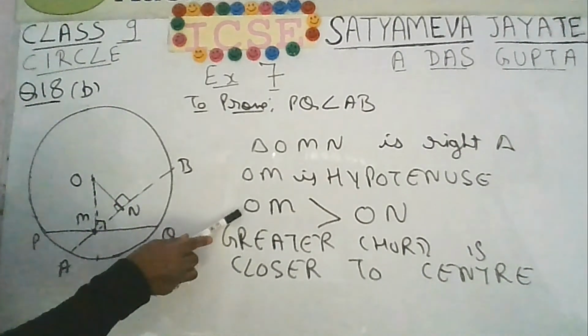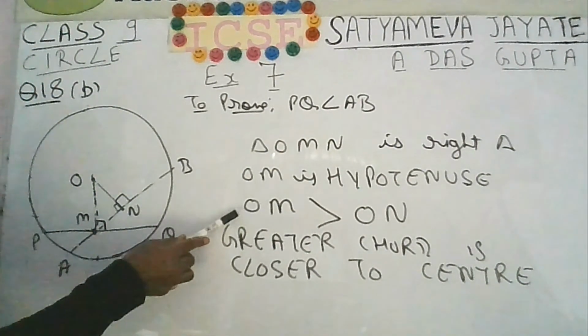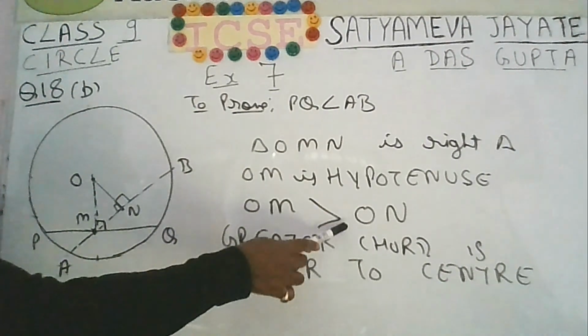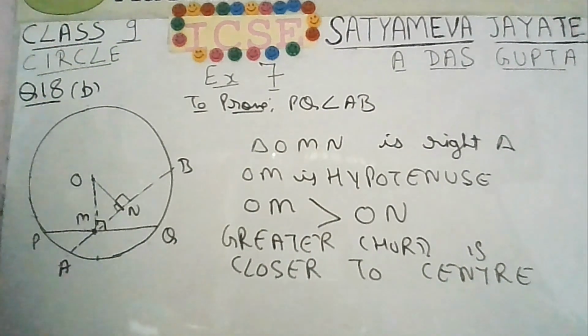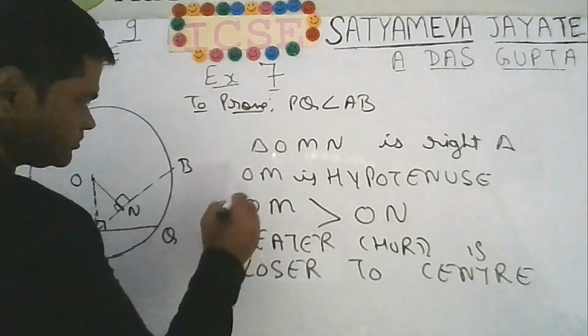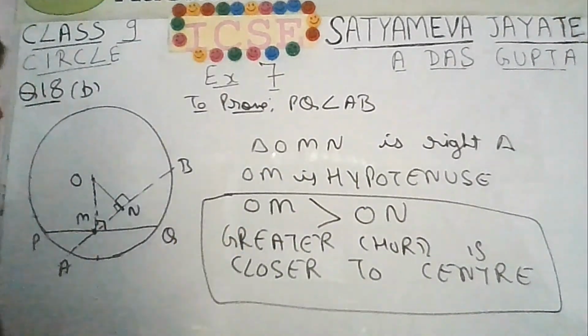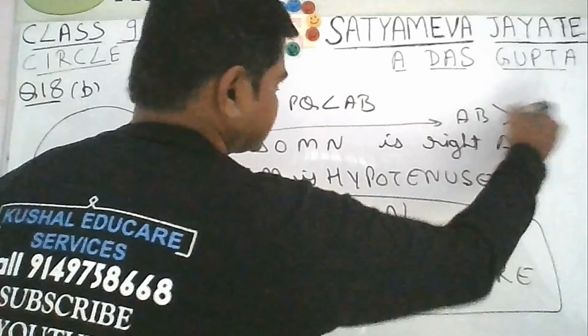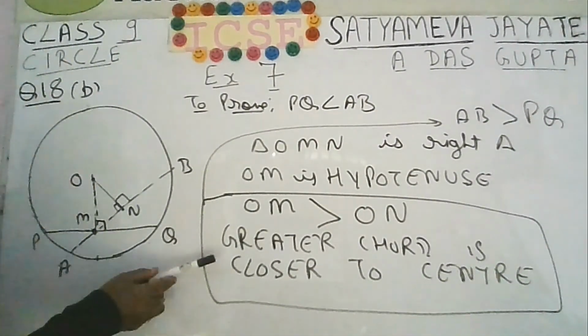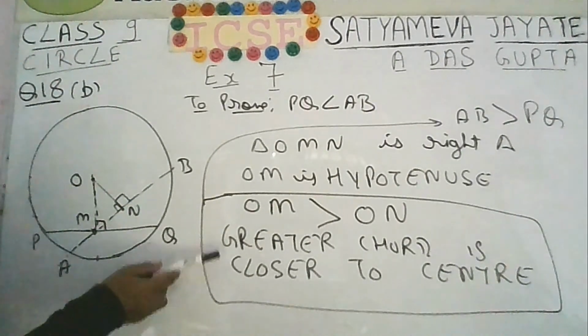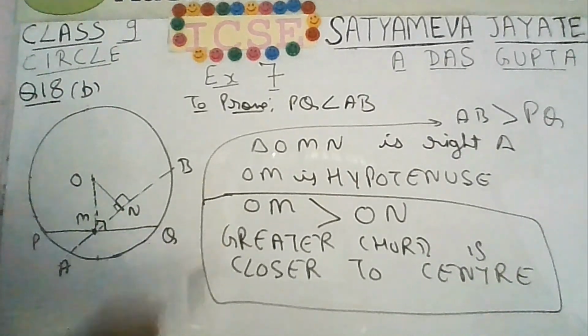OM is the distance of PQ from the center, and ON is the distance of AB from the center. So which chord is nearer to the center? You can see that ON is less. If ON is less, then AB is nearer. Combining these two, you can say that AB must be greater than PQ, isn't it? Because the distance of AB from the center is less than the distance of PQ from the center.